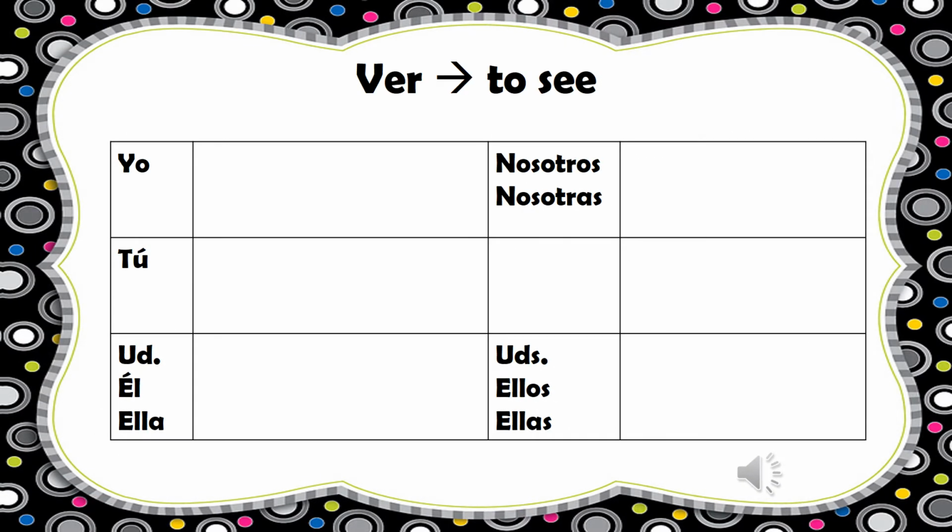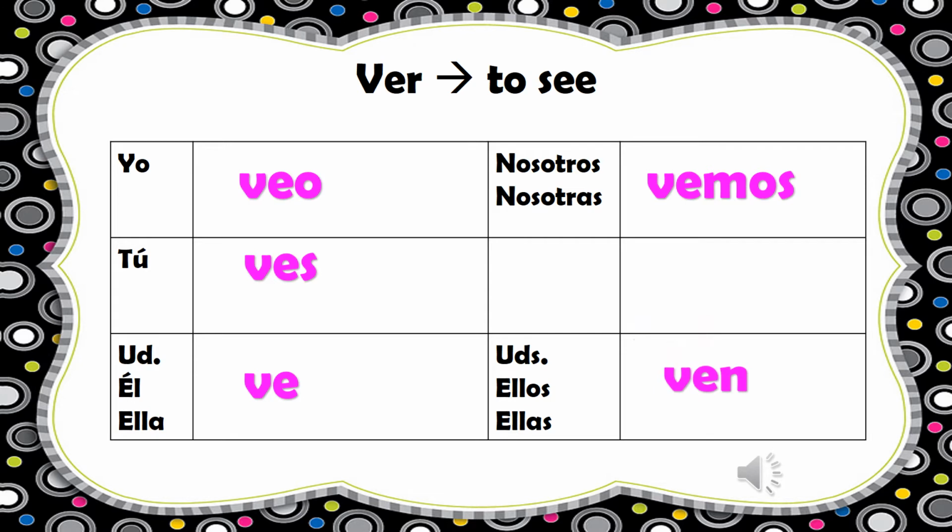Ver is our third really irregular verb, and it means to see. The yo form is veo. Tú ves. Usted, él, ella, ve. Nosotros vemos. Ustedes, ellos, ellas, ven. Really what makes this verb an irregular one is that the yo form adds an extra E in. The rest of them pretty much follow our pattern.